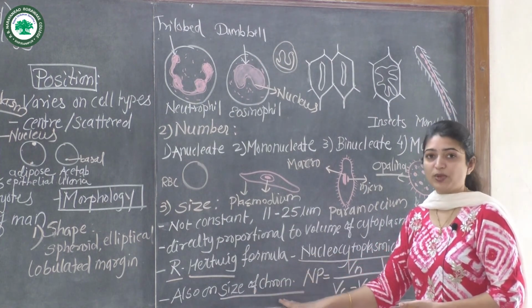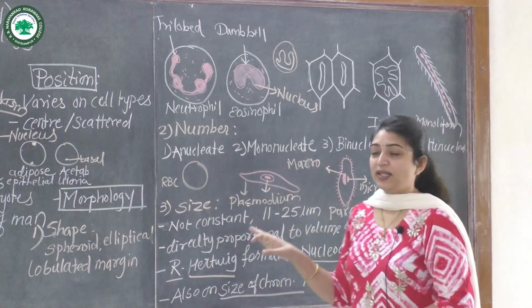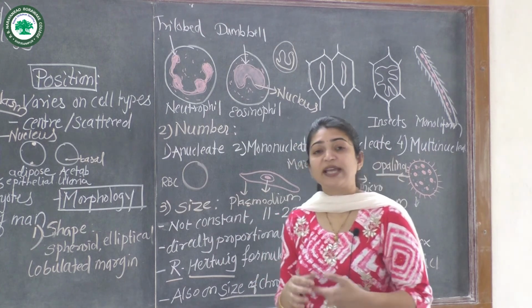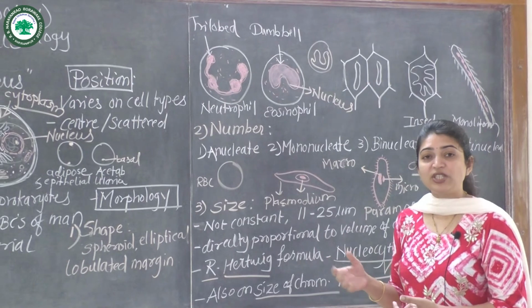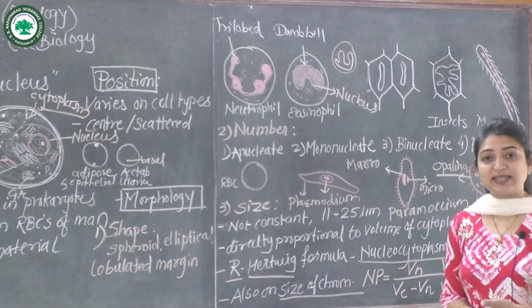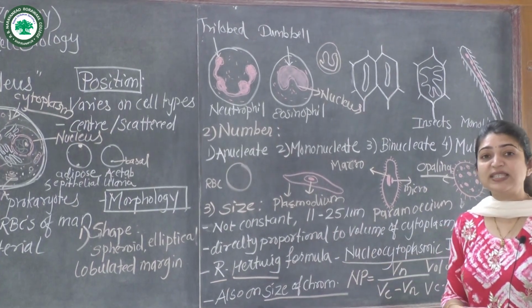So this Hertwig formula depends on the size of chromosome also. In this way, we have seen the introduction about the nucleus, the definition, the different characteristics, the location, the position, the morphology with respect to shape, number and size, and the index formula given according to the size.